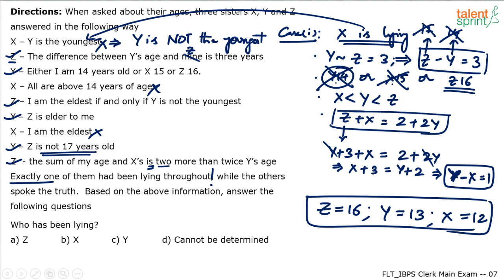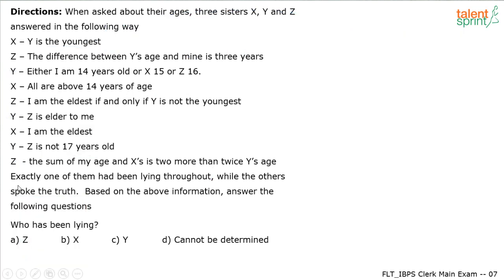What you can do is quickly read all the statements once again and verify whether they are following or not. For example, the statement given by X, "Y is youngest," should be wrong. Yes, it is wrong. Y is not the youngest. So this condition has been satisfied. X is a liar, so they should be wrong. Second, the difference between Y's age and Z's age is 3 years. Satisfied. It is a true statement. Let me clear all the.